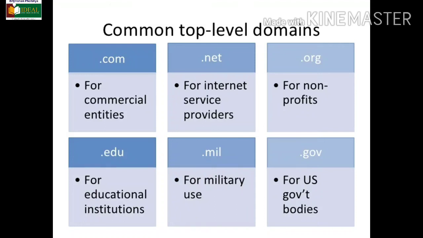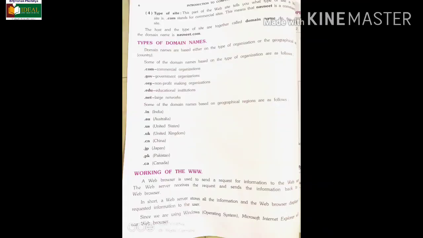Like just now we have seen .com means commercial entities, .net for the internet service provider, .org it means non-profit making organizations, .in stands for India, .au is for Australia, .us for the United States, .uk for United Kingdom. So these are all the domain types.